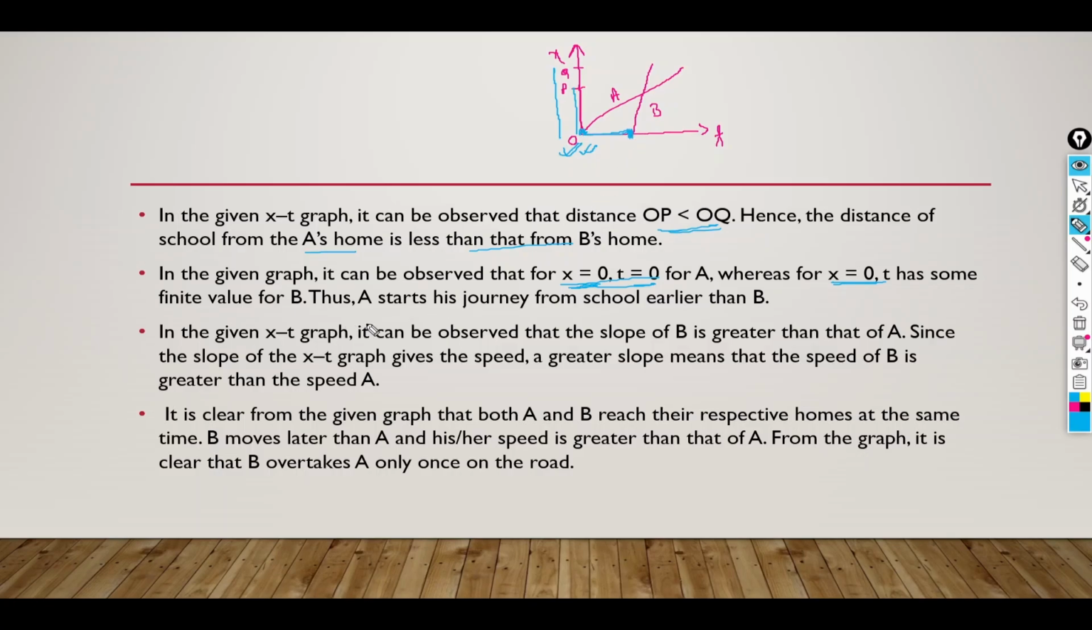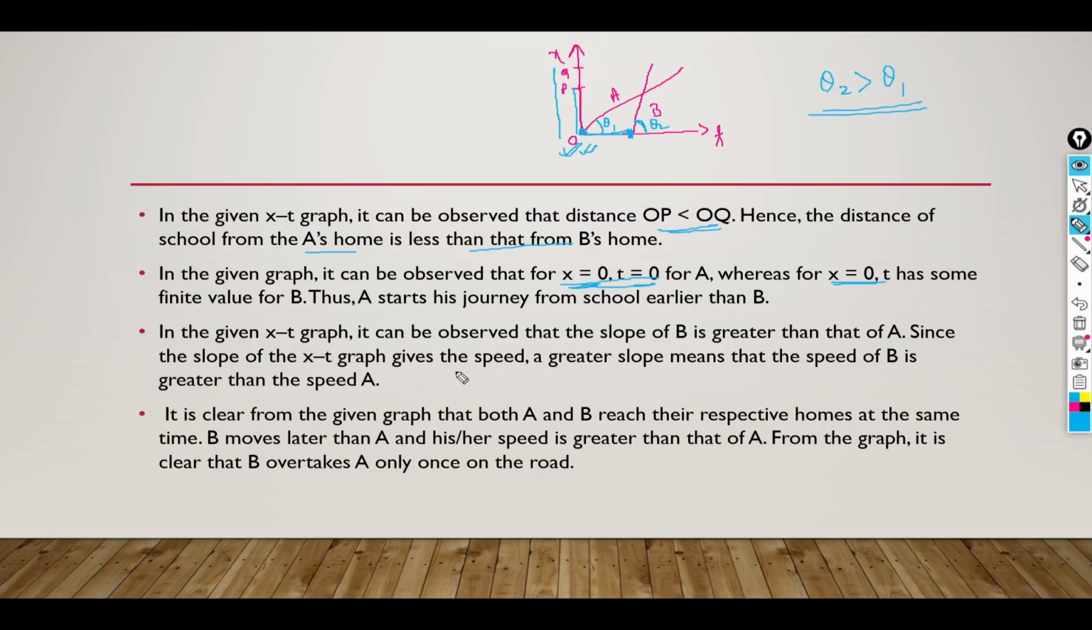Moving on to the third situation, it can be observed that the slope of B is greater than A. How do you find slope? Slope is the angle that A or B makes with the time axis. If this one is theta 1 and this is theta 2, obviously theta 2 is more than theta 1. You can look at the graph and see it yourself that theta 2 is larger, which means the slope is greater.